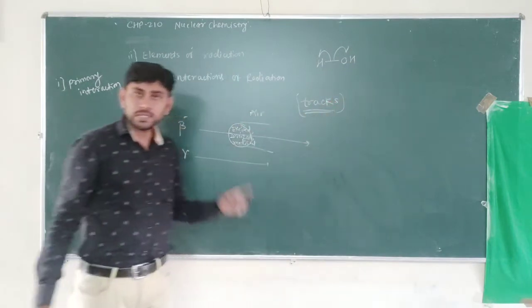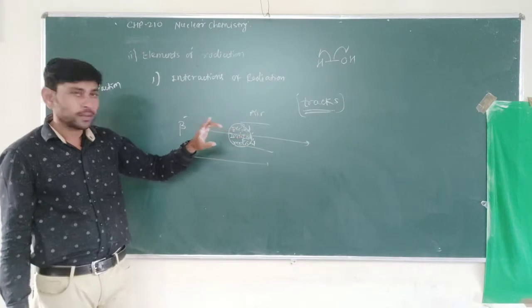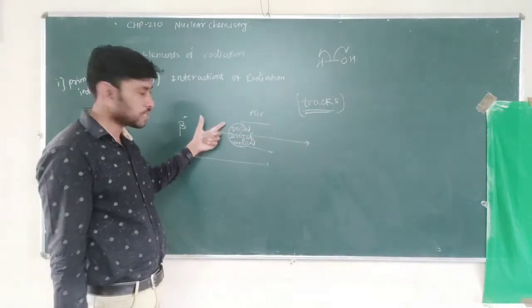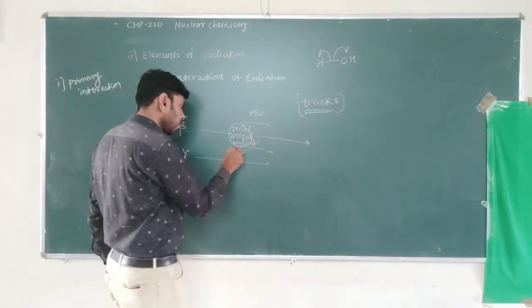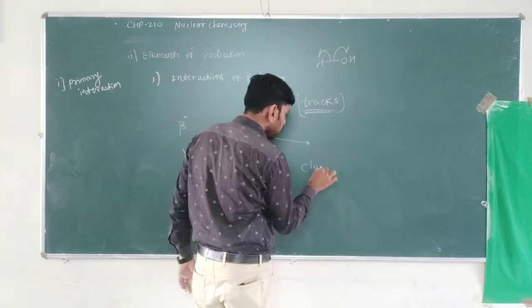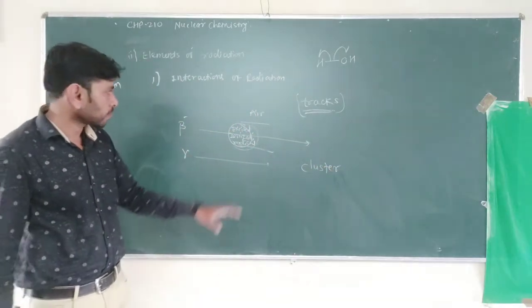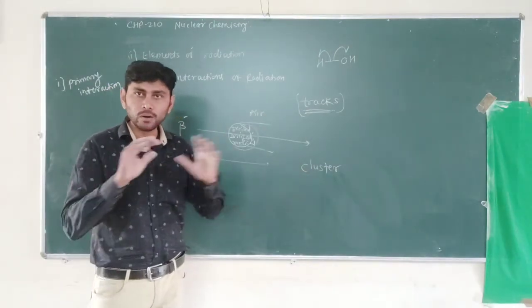When these particles or radiations move along their path, they create species such as excited species, ionized species, and radical species. So there is a cluster of these species formed along the path of these radiations. Along the tracks, there is a formation of clusters or clouds of these species.